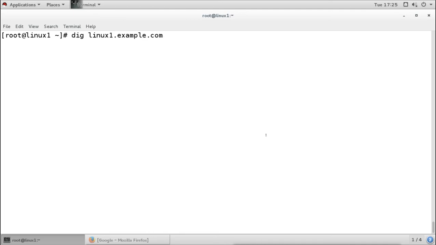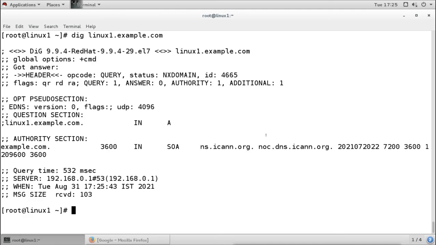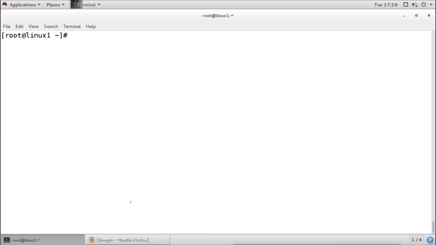This is our server name, and it is not getting any answer here. Query but no answer. Why is it not getting any answer? Because it is trying to resolve the name from the internet DNS server, since it is connected to the internet. But we have our own DNS server configured here.